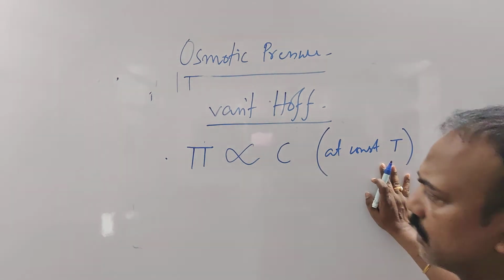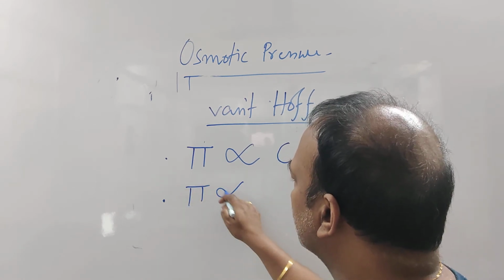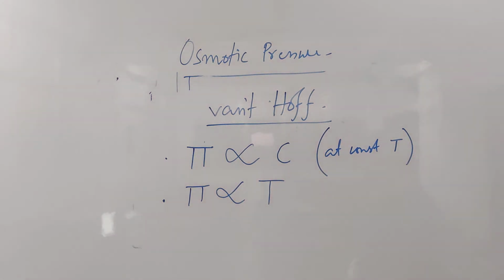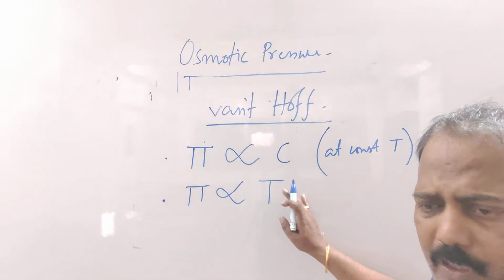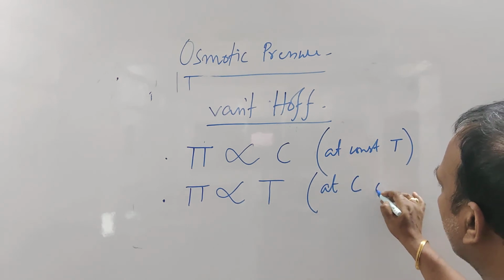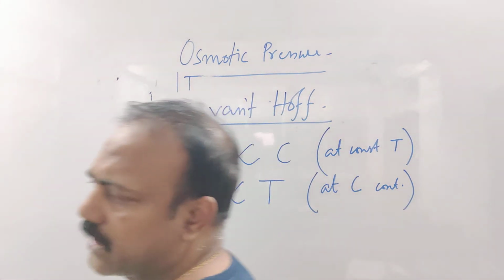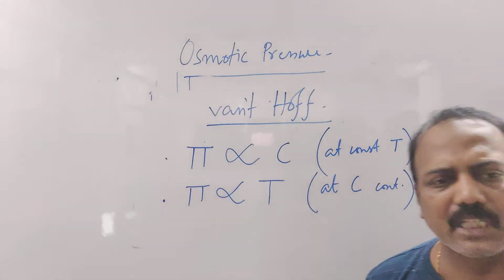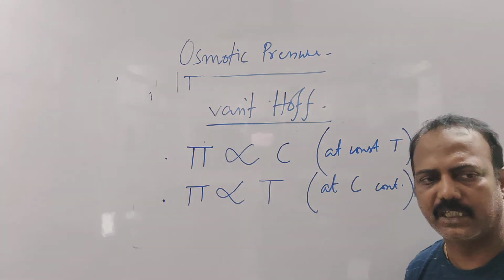That's the first law. The second law he found is that pi, that is osmotic pressure, is directly proportional to the temperature of the solution in Kelvin. You must know this, temperature in Kelvin, just like Charles' law, provided the concentration is constant. If the concentration is kept constant, it depends on temperature. If the temperature is kept constant, it depends on the concentration, in the unit of molarity.